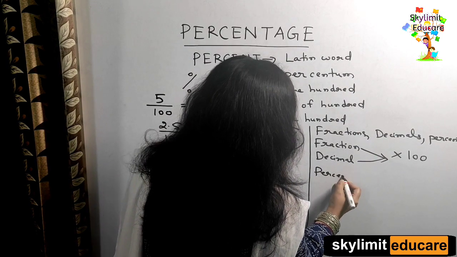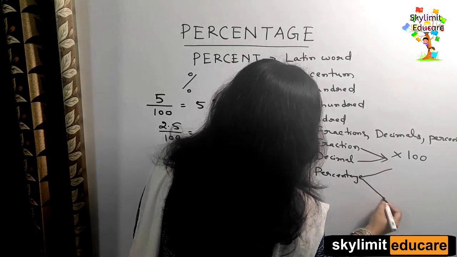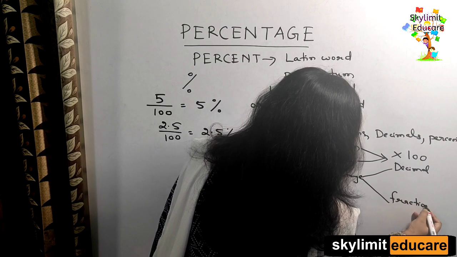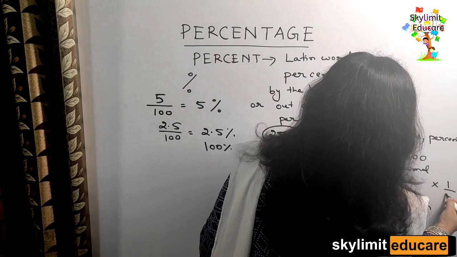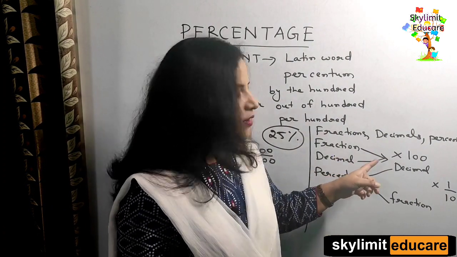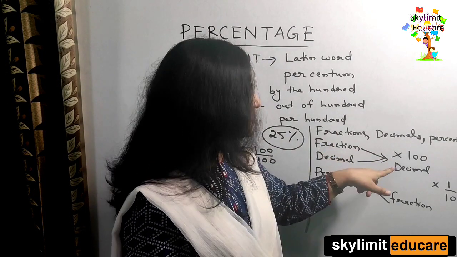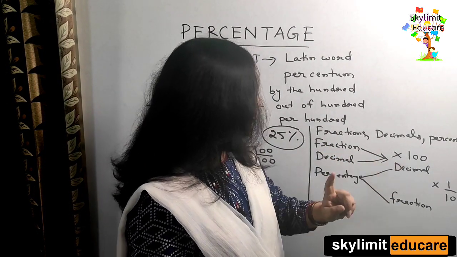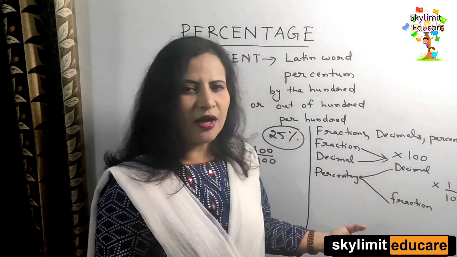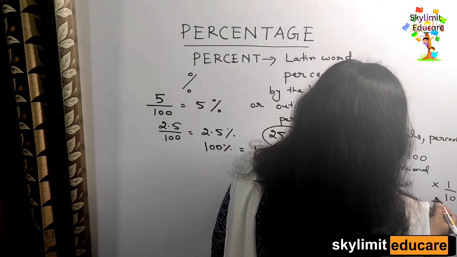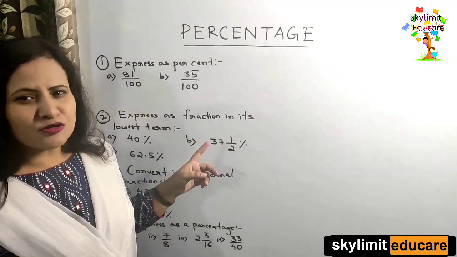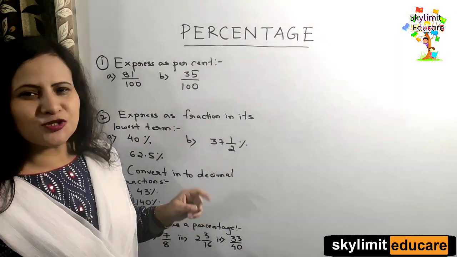If you are going to convert a percentage to a decimal or fraction, you need to multiply 1 by 100. So this is the thing you should remember before solving the numbers. When you are asked to convert from a fraction or a decimal to percentage, you have to multiply by 100. And when you are supposed to convert percentage to decimal or fraction, you need to multiply 1 by 100, or in other words we can say you need to divide by 100. Divide by 100 means it is multiplied by 1 by 100. Clear?